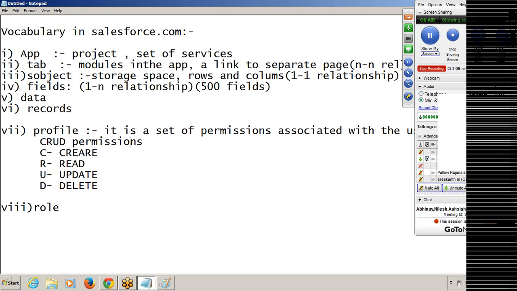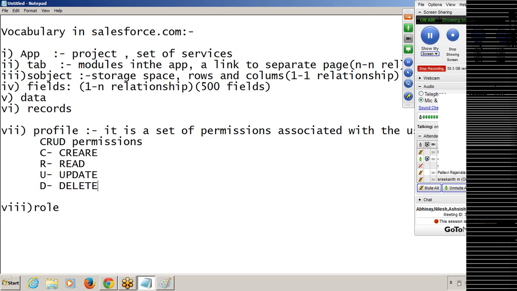So a profile determines a set of permissions. What are the permissions? CRUD permissions: create, read, update, and delete. So whether the user associated with the profile can create new records, or read the records, or update any other record, or delete a record. These types of access we will give through the profile.